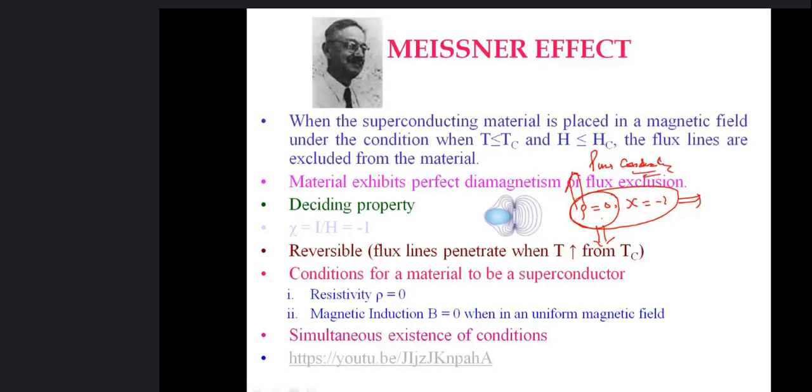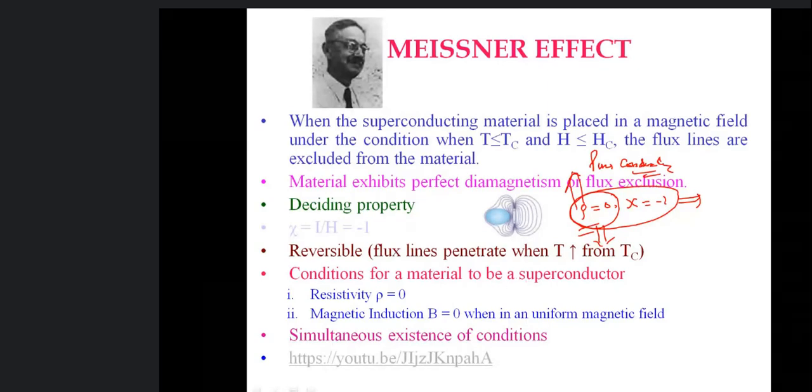There is no change in state. It does not go to the superconducting state. So we'll talk about this more. I'll show it to you by 2, 3 experiments, and then we'll see what exactly Meissner's effect is. We'll also see a video of Meissner's effect, which is a very interesting effect: levitation of magnetic materials above a superconducting material.